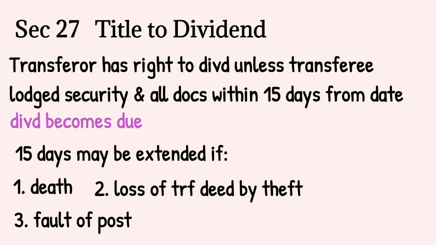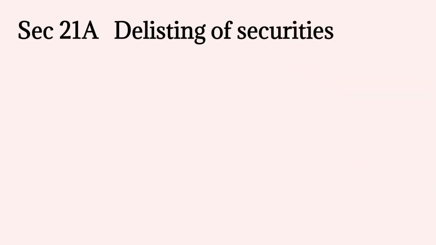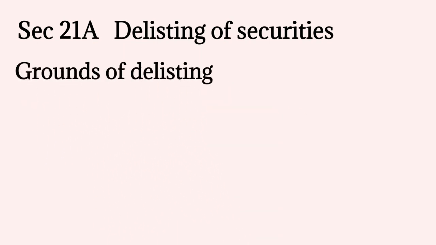The next topic is delisting of securities. A recognized stock exchange may delist a security, after recording the reasons, on any of the grounds which are prescribed. The grounds have been stated in Rule 21. You know what? This question has been tested by ICAI in the November 20 paper, and so it becomes an important question. Let us have a quick look over this rule.